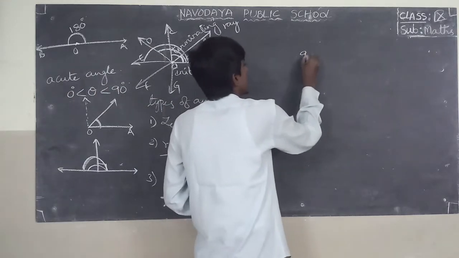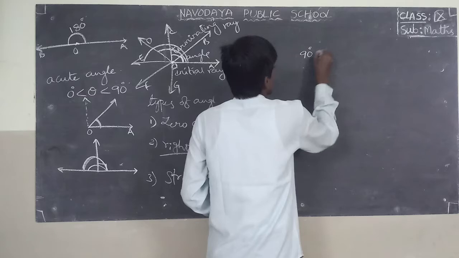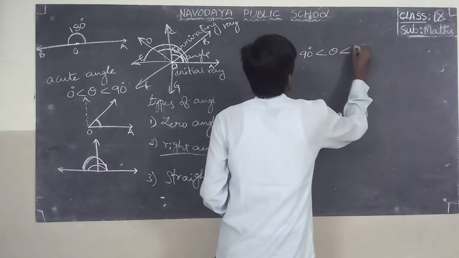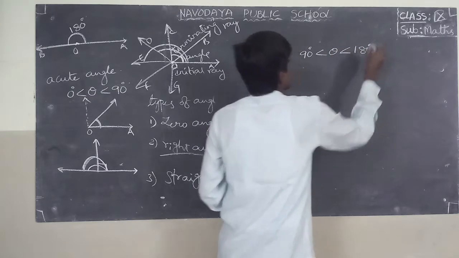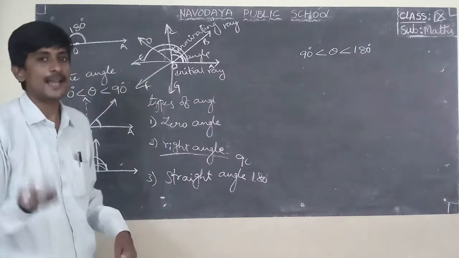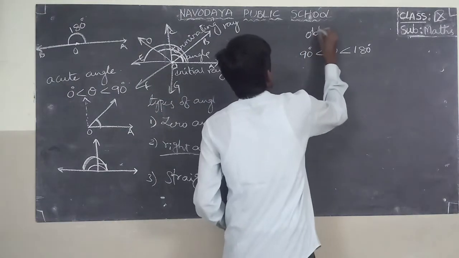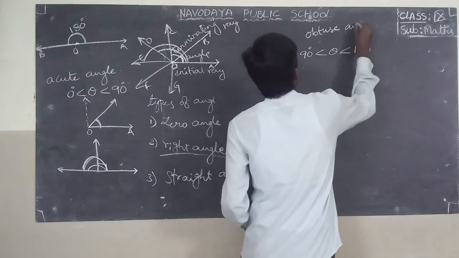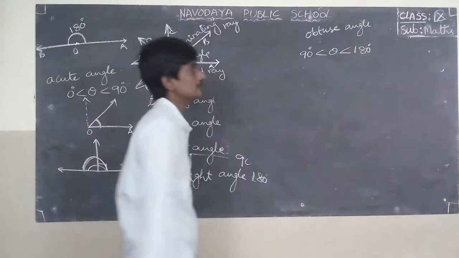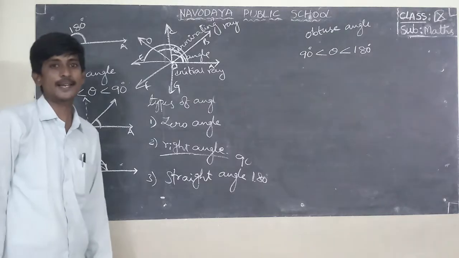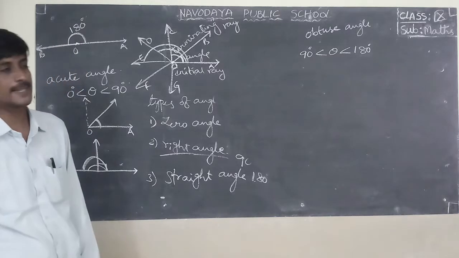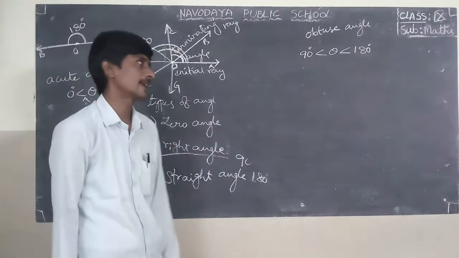More than 90 degrees, less than 180 degrees, is called an obtuse angle. More than 90 degrees and less than 180 degrees is called an obtuse angle.